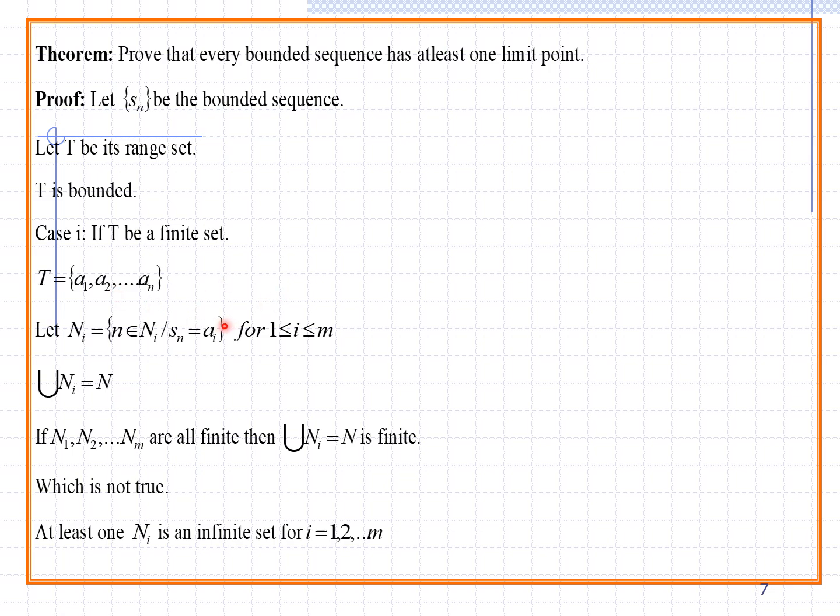For example, S1 is there, A1 is the first element of the Sn sequence. So all these elements you can treat as capital N1, capital N2, capital N3. When you take all of these together, the union can be written as capital N. So these all are finite, which is not true; at least one is infinite. Why? Because you can say there is one limit point. Here many limit points may exist, but you can say at least one limit point exists. So at least one Ni is an infinite set for i equal to 1 to m.